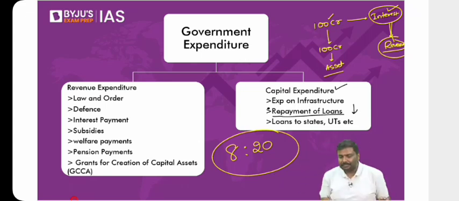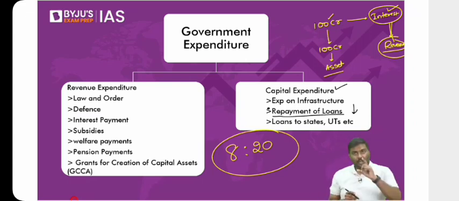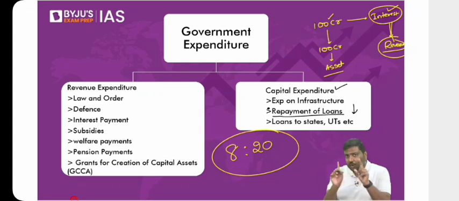Second example, you are borrowing 50 rupees. Out of that, you're using only 10 rupees to pay interest. Your liability is 10 rupees, that is the interest payment. But the remaining 40 rupees, you are using to spend in the current year. Now, please do not focus on the 10 rupee and 40 rupee figures. Listen to what I say.